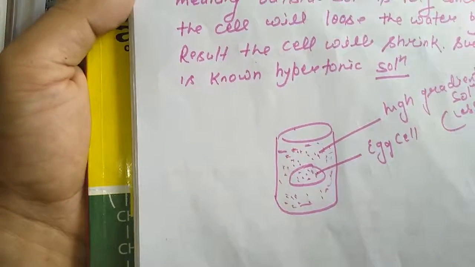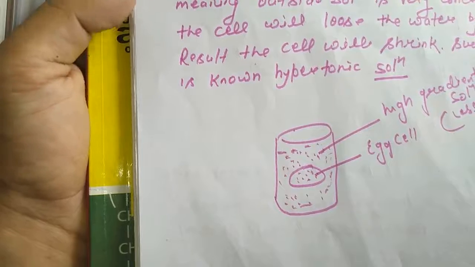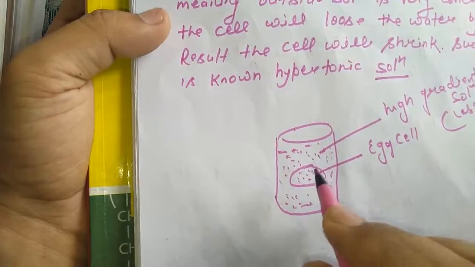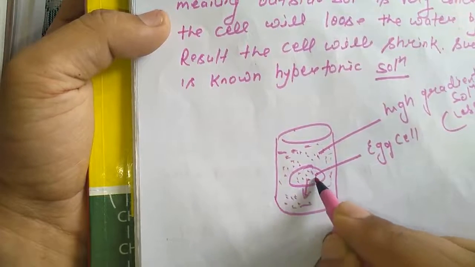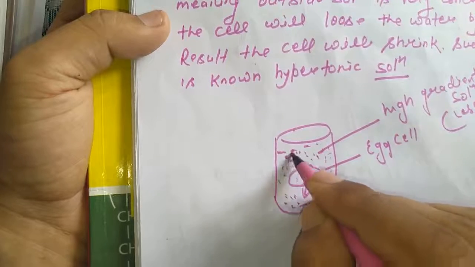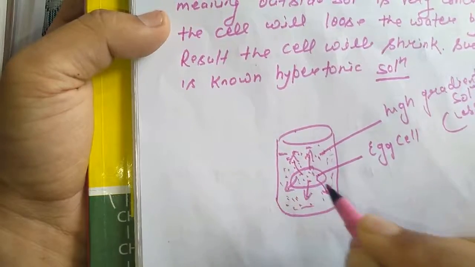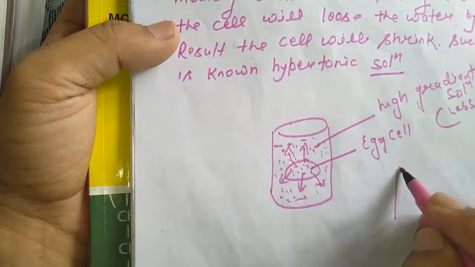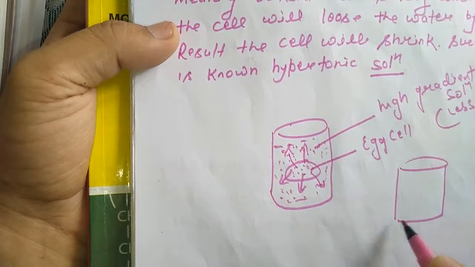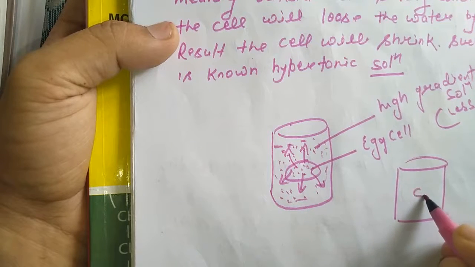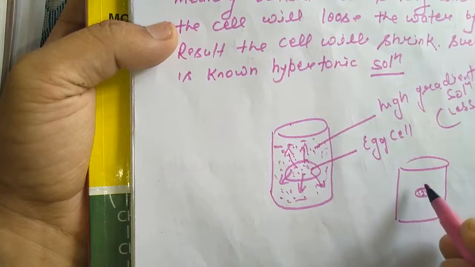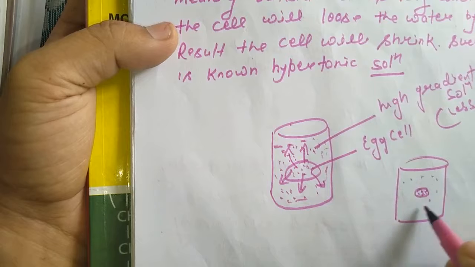What will happen now, students? The cell will lose water. As a result, what will you find? You will find that the cell will shrink.